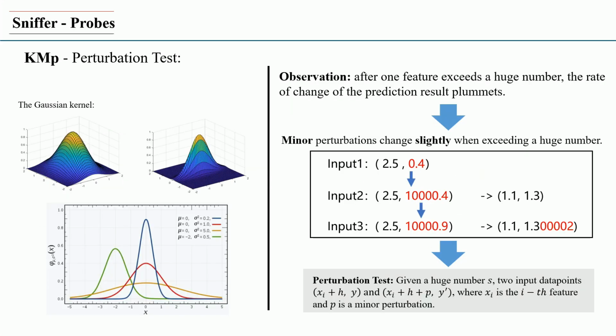For models with nonlinear kernel, the key observation is that after one feature exceeds a huge number, the rate of change of the prediction result plummets. The algorithm is that, given a huge number h, two input data points xi plus h and xi plus h plus p, where p is a minor perturbation. If y prime is close to y, Sniffer outputs KM.